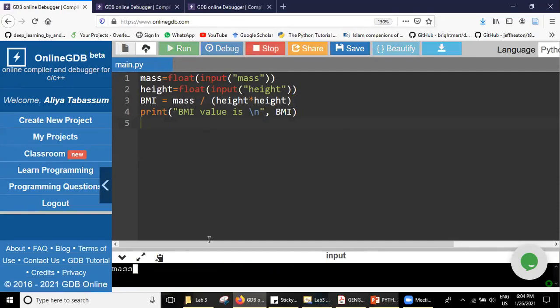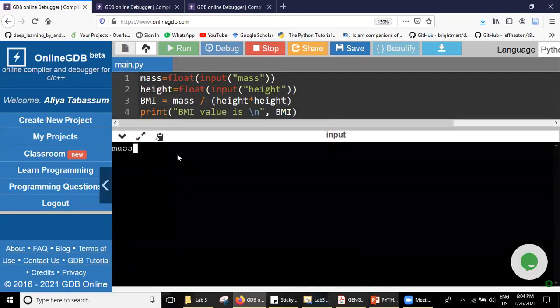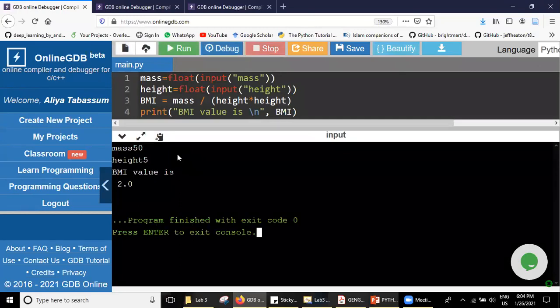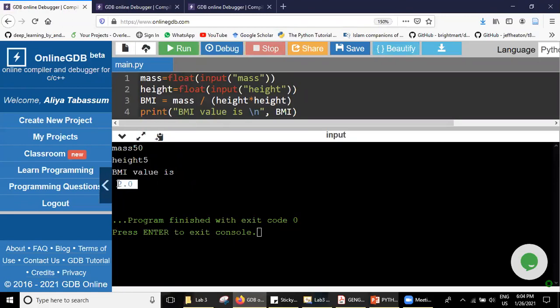So now mass we have to give on the console. Let us give the same mass that we gave there. And what was the height that we gave? Something like this. And the BMI value is 2. Now here we got 2.0. Why did we get 2.0 here?